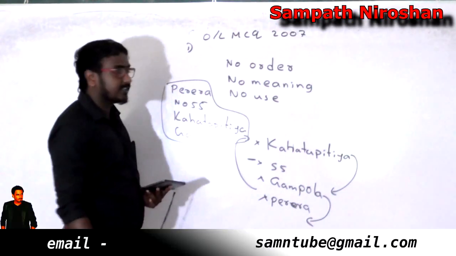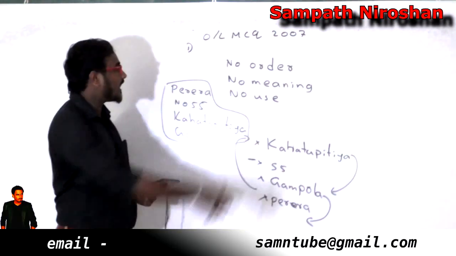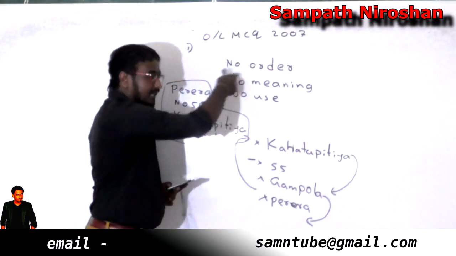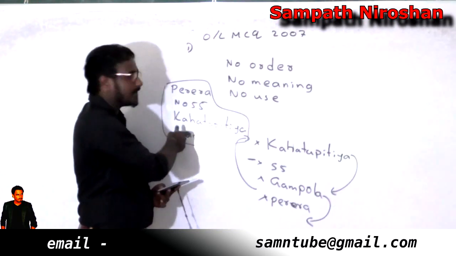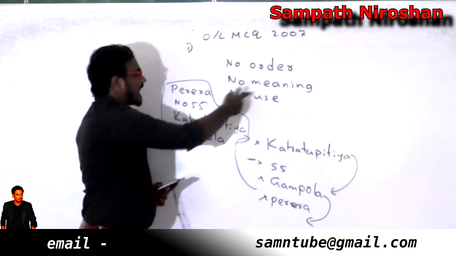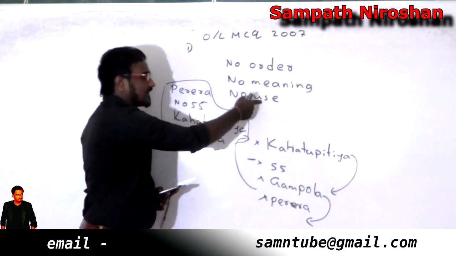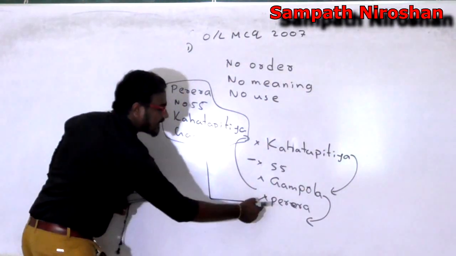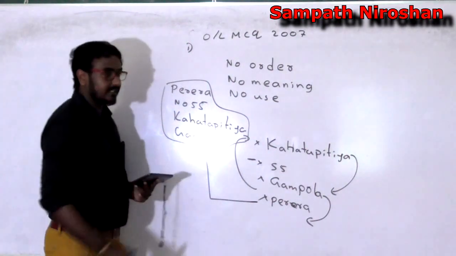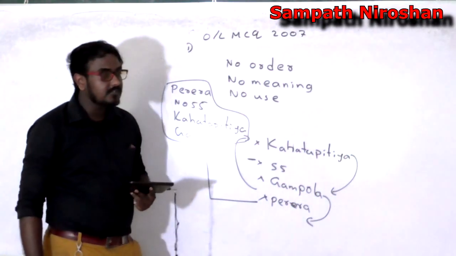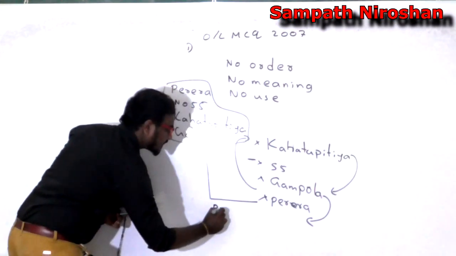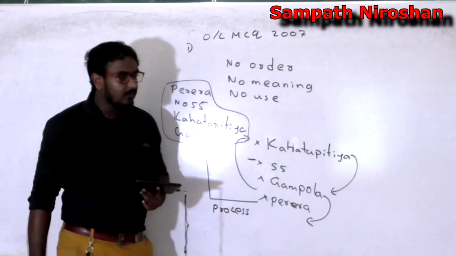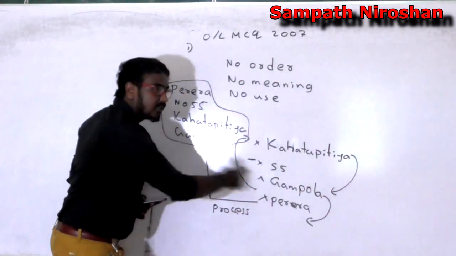Understood? So that's the nature of data. Data have no order, no meaning, no use. If you say information, this information has a correct order, and it has a meaning, which means it has a use as well. And to generate this information from this data, I needed to do something, and that something is a process. So information is generated through a process.